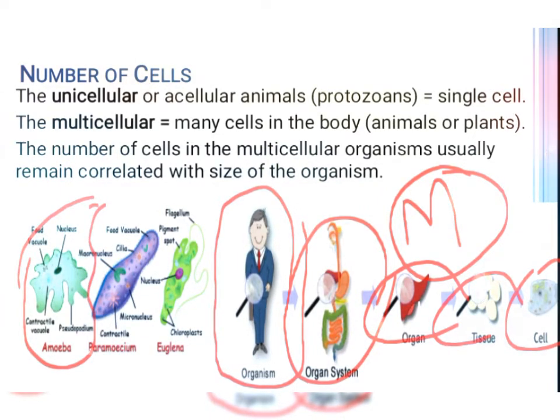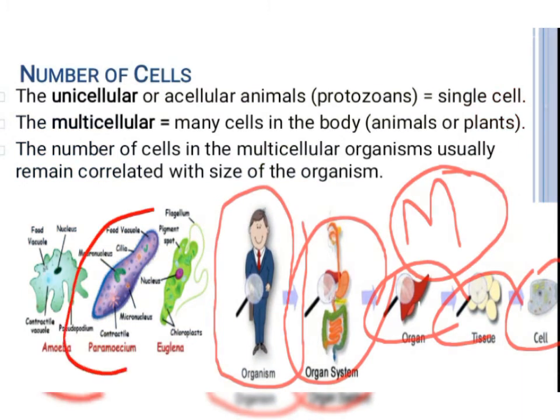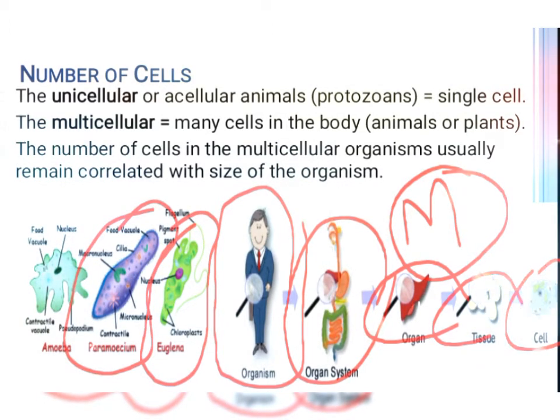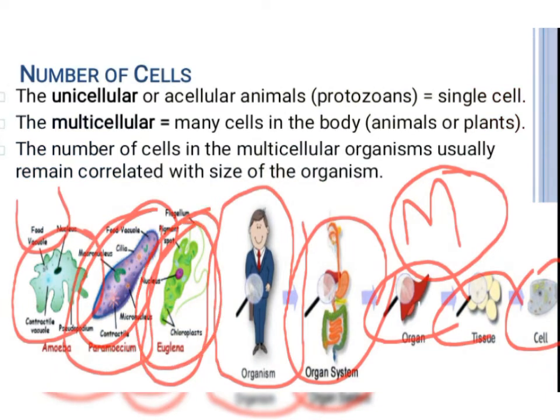And then if we are looking at the paramecium, we can see that it has all the necessary components with it. And if we are going to talk about the euglena, it also has the same things in common. So these are the unicellular organisms, means this amoeba is unicellular, paramecium is unicellular, euglena is unicellular.